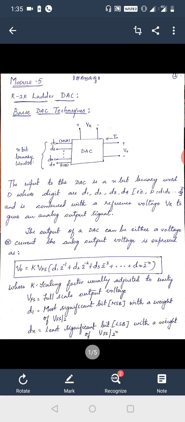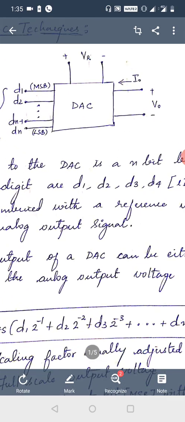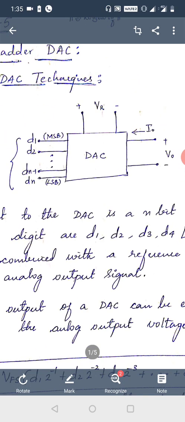For example, if we say 10111010000001 like that, we cannot understand that signal. Otherwise, if I say, "Hi students, I am Purnima, today I'm going to explain the R2R ladder network." In this case, whatever analog signal I have given will be converted into a digital signal, and the digital signal at the receiver end will be converted again to the analog signal.